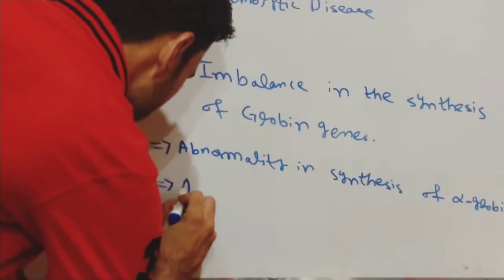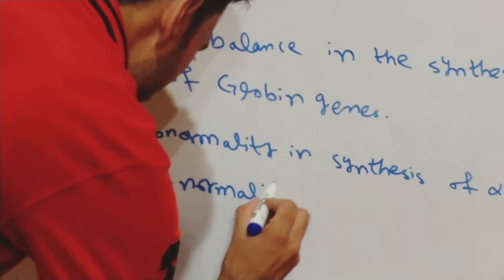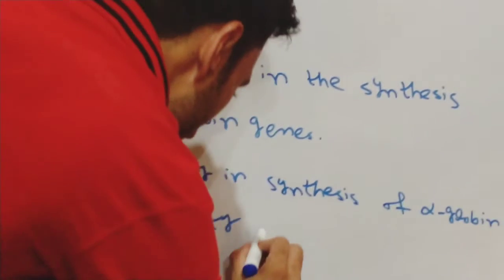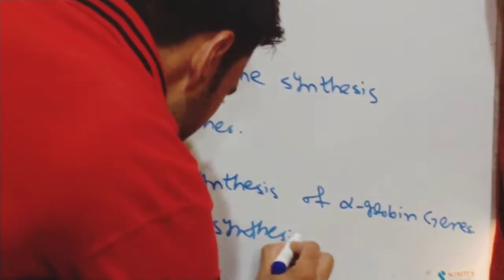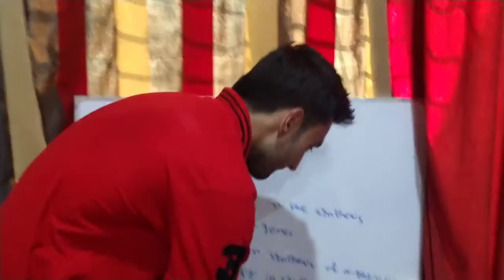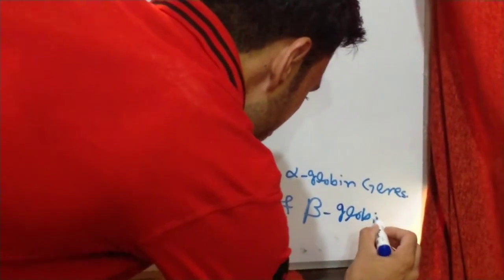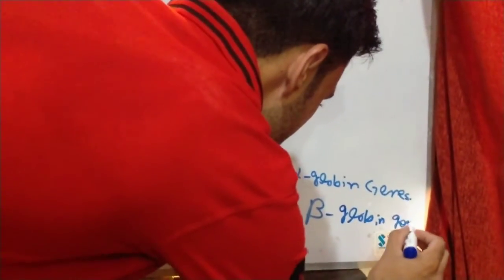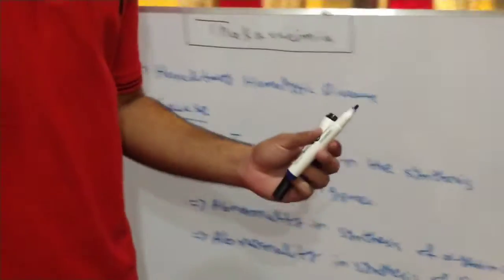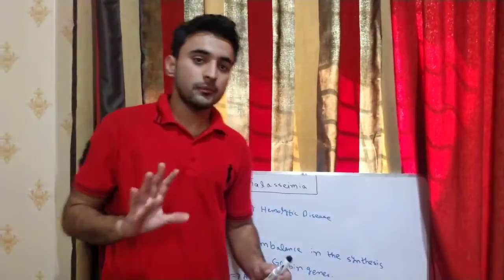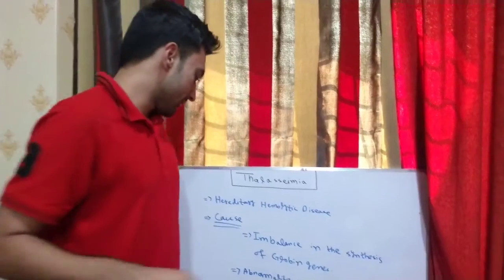Secondly, if abnormality occurs in the synthesis of beta globin genes, it will lead to the decreased or absent beta globin genes. So these are the two possibilities.